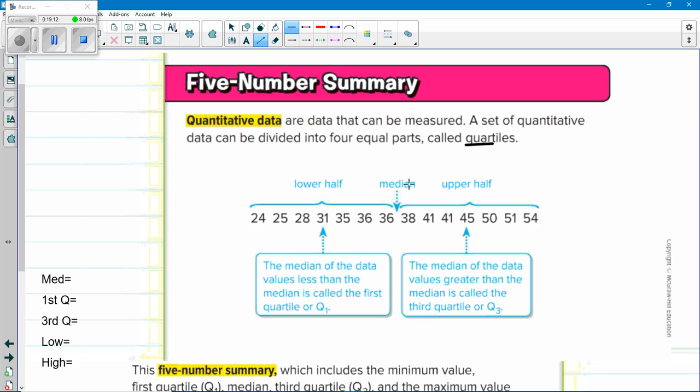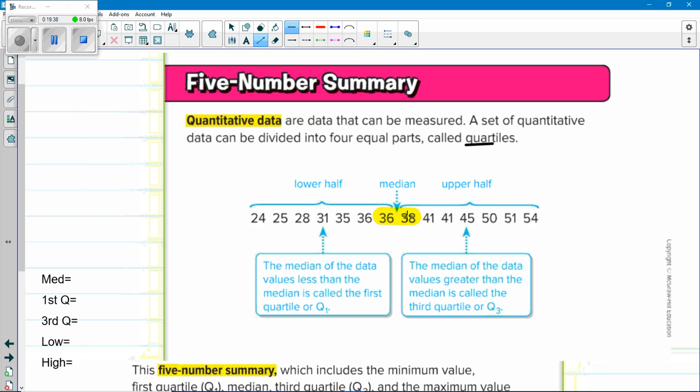We're going to split them in half with the median. Now there's 1, 2, 3, 4, 5, 6, 7, 8, 9, 10, 11, 12, 13, 14 numbers in this list. That's even. So half of 14 is 7. Because it's even, we need the 2 middle numbers. The question is, what's between 36 and 38?